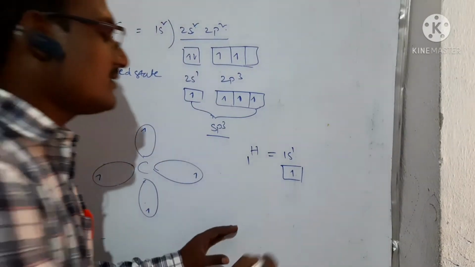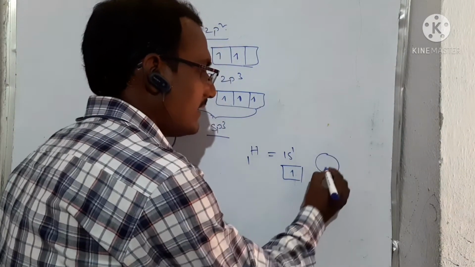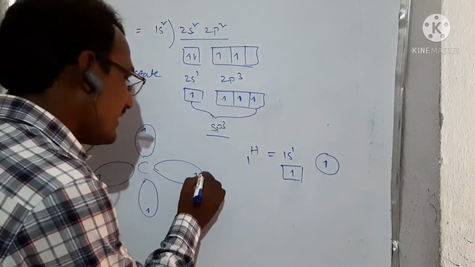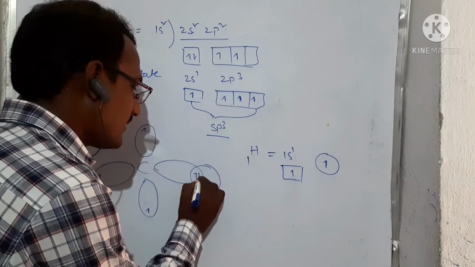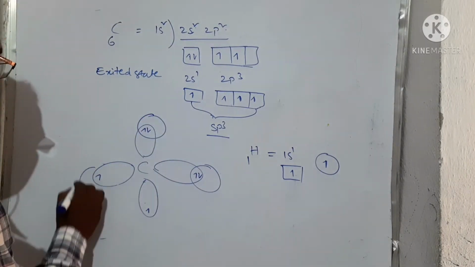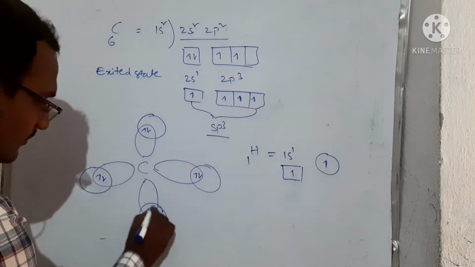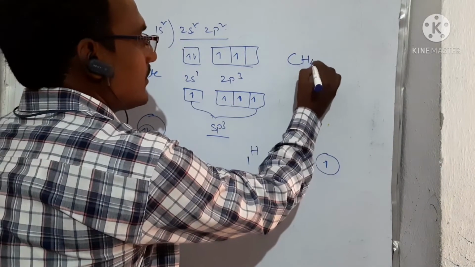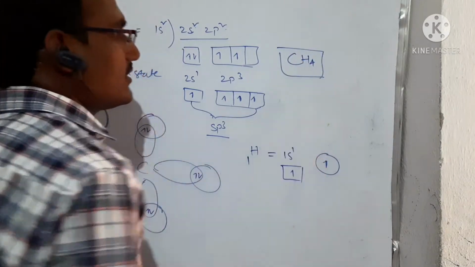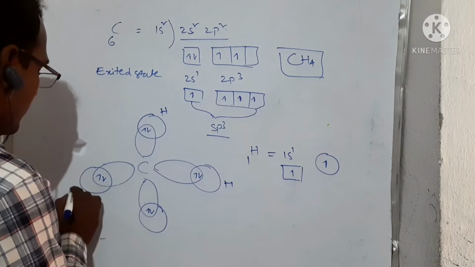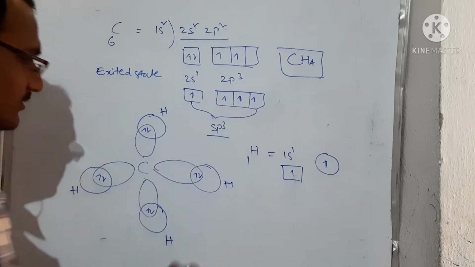The shape of hydrogen's orbital is spherical and it has only 1 electron, right? That 1 electron of hydrogen is involved in the hybridization bonding. This is the bonding of 4 hydrogens. This is the CH4 molecule. We are discussing the CH4 molecule. This is hydrogen, this is hydrogen, this is hydrogen and this is hydrogen.